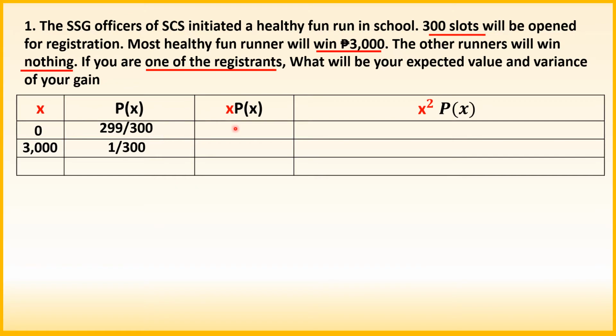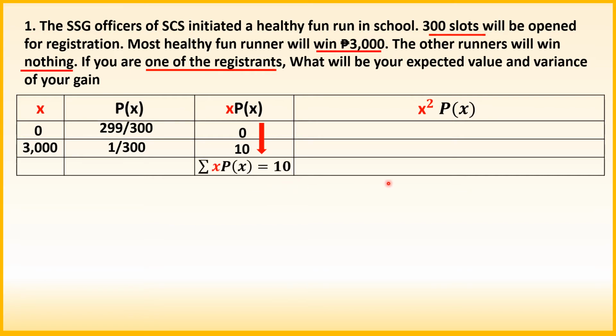Let's go now to the third column, and that is the product of the outcomes and the probability of outcome X. So, we're going to multiply the two. So, 0 times 299 over 300 is 0. 3,000 times 1 over 300 is 10. Then, get the sum for our summation. That is equal to 10.